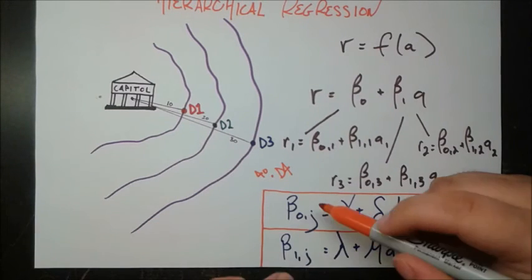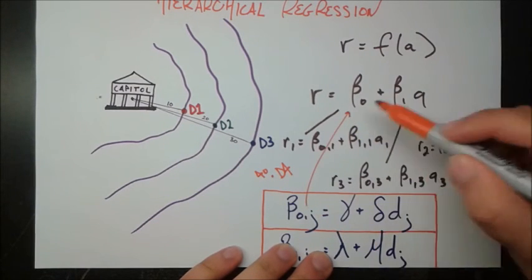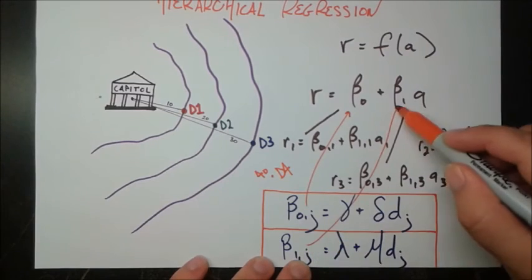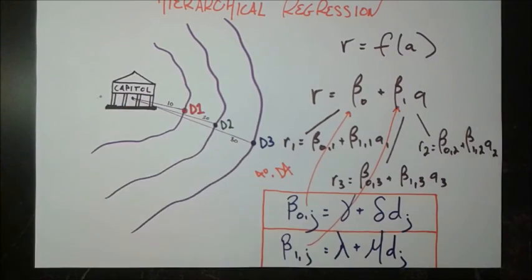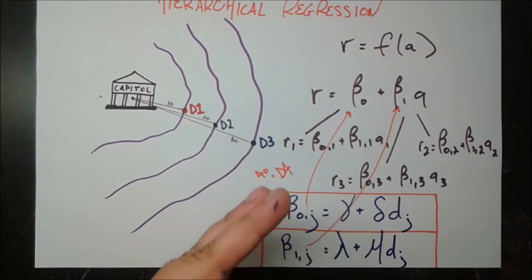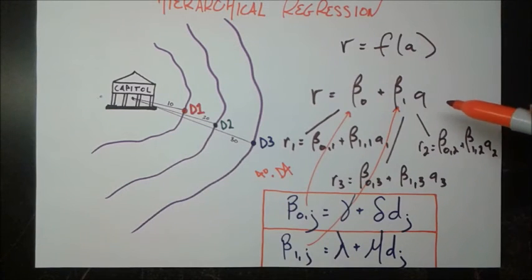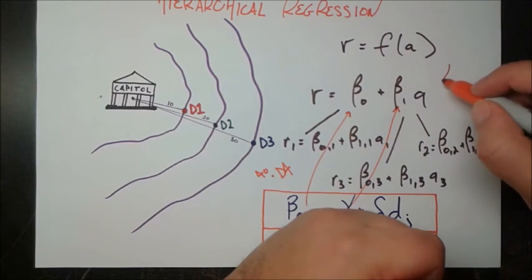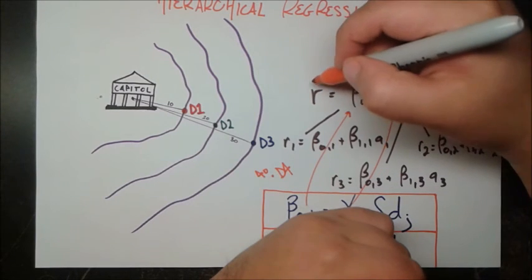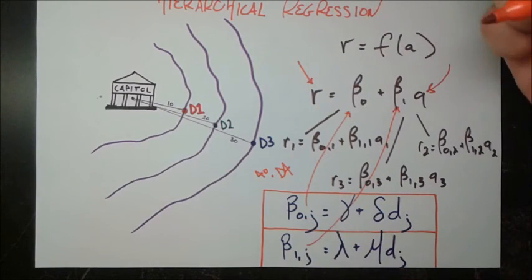Now we take those betas, so we take our beta naught 4, and we plug it in here. We take our beta 1, 4, and we plug it in here, and now we have a working equation for the number of rations someone gets per month in District 4 as a function of their age. We throw any given person's age who's from District 4, and we get our prediction for how many rations that person will get per month.